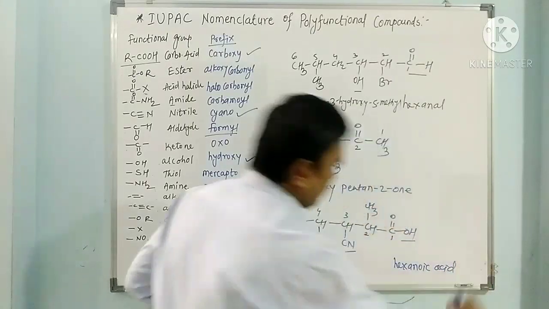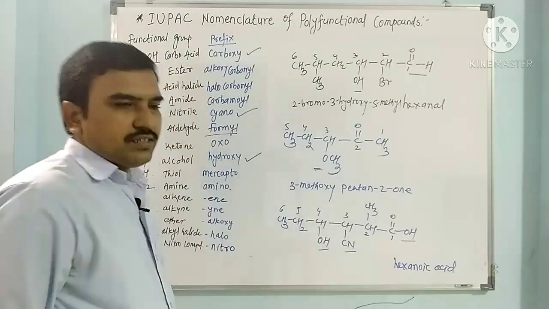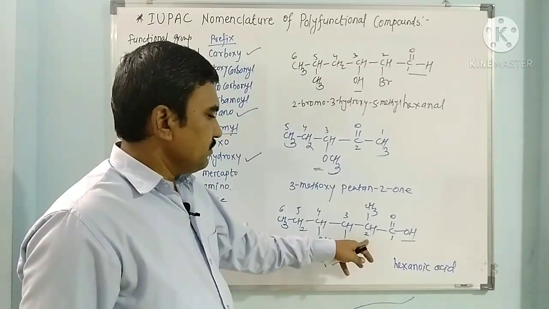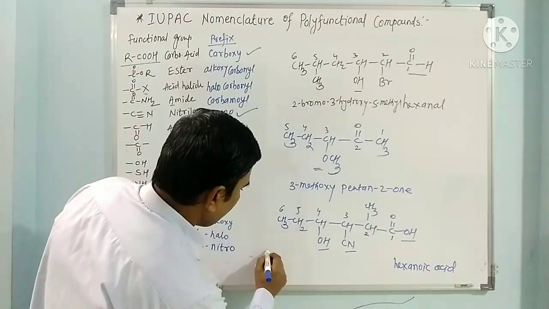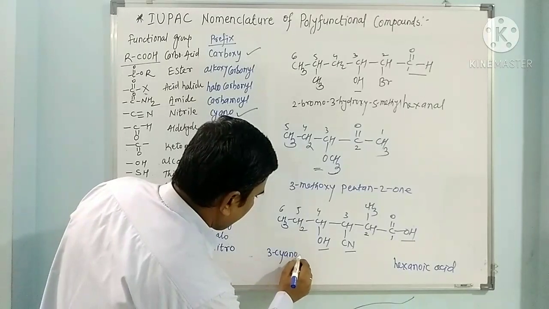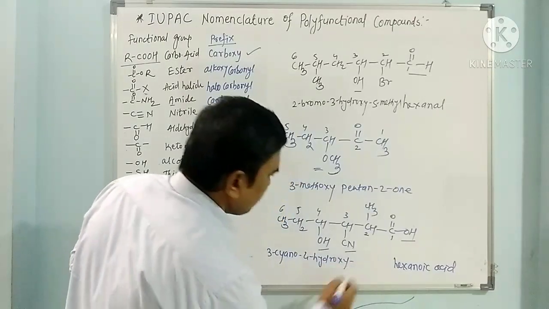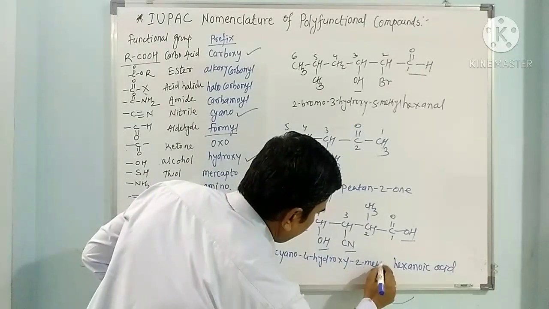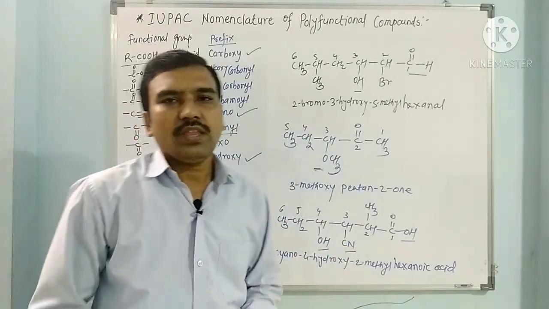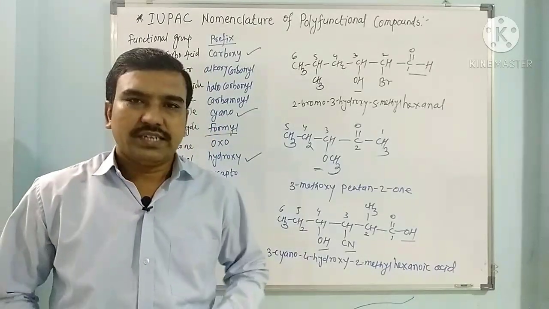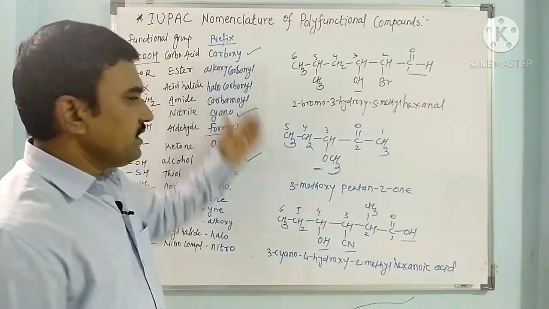So the name is hexanoic acid. In this hexanoic acid, second is methyl, 3 is cyano, 4 is hydroxy. Cyano comes from C, this is methyl, M, hydroxy, H. So which comes first? This cyano. So this is 3 cyano, 4 hydroxy, 2 methyl, hexanoic acid. So in this way IUPAC nomenclature of difunctional or polyfunctional compounds can be given as per the IUPAC.